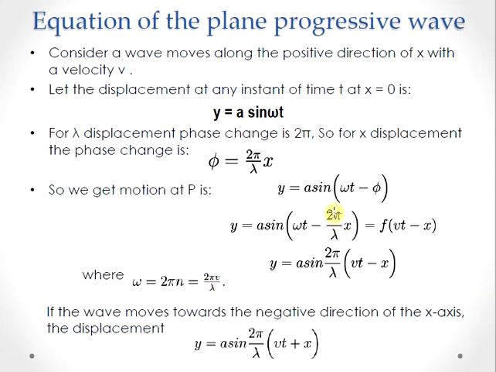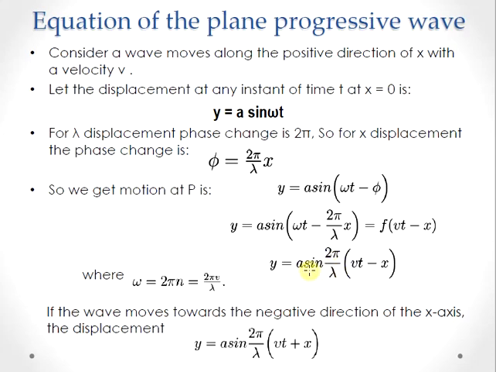So there is a common factor 2 pi by lambda in both terms. When we convert omega to 2 pi by lambda into v, there is a common factor 2 pi by lambda. We can take it outside, so that y is equal to a sin 2 pi by lambda into v into t minus x. So in general, we can represent a progressive wave moving along the positive x direction as y is equal to a sin 2 pi by lambda into vt minus x, where 2 pi by lambda is what we define as the wave number.